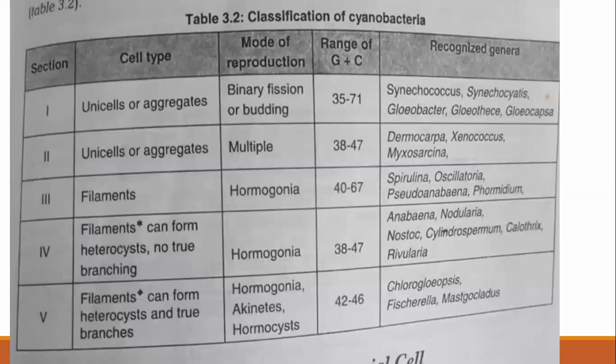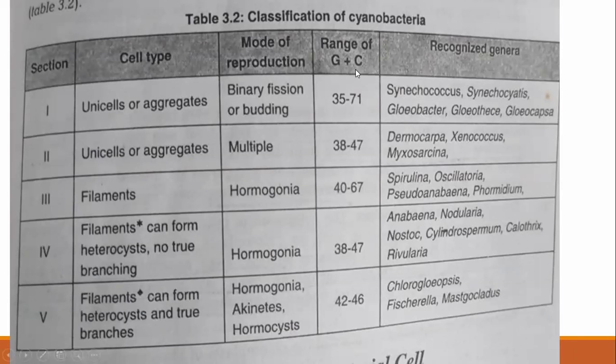Then next is their classification. So depending upon the nature of the cell, that is the nature of the thallus, then their mode of reproduction, then their range of GC, that is G plus C content, and here examples are given. As we know, in G plus C there are three bonds present, whereas in AT there are two bonds present.